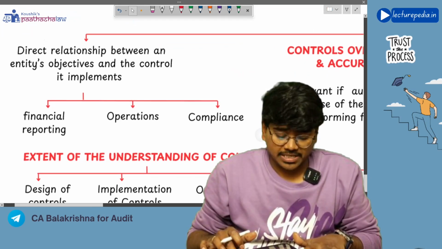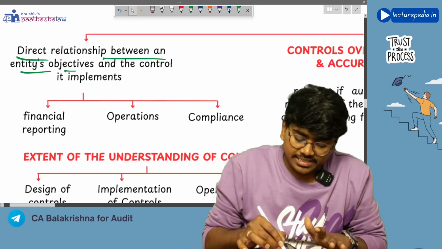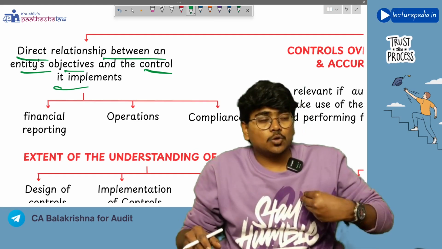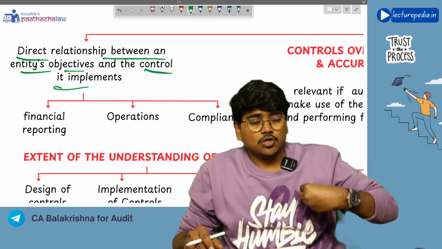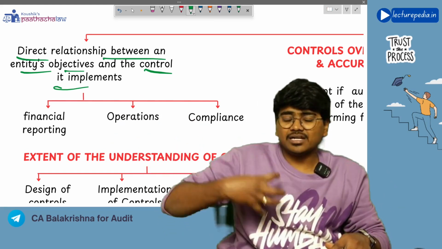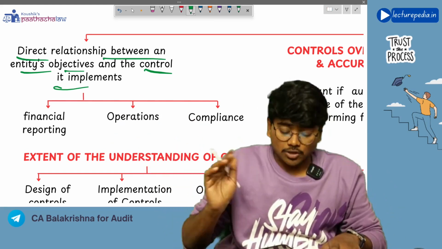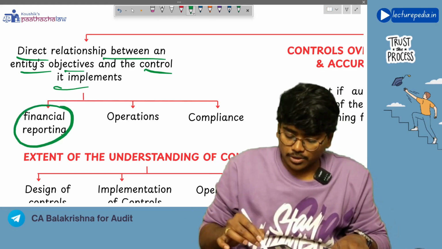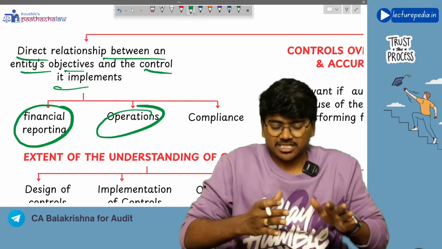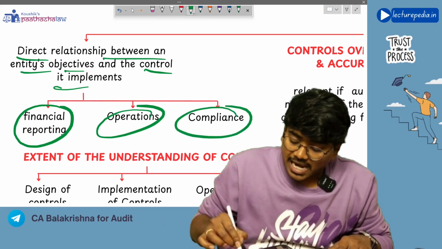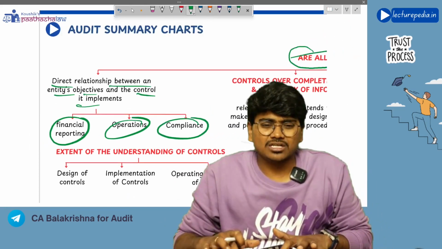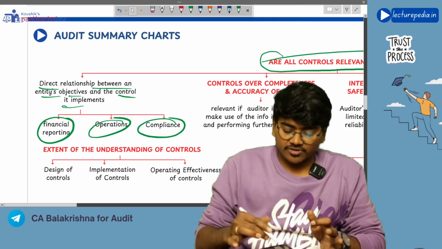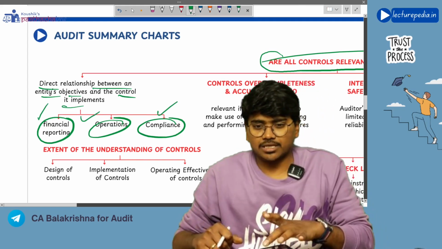First of all, there is a direct relationship between an entity's objectives and the controls it implements. Objectives means goals. So there is a direct relationship between the goals of the entity and the internal controls that the entity will implement. The internal controls will be with respect to financial reporting, operations (meaning day-to-day business operations), and compliance with laws and regulations and various other aspects. So internal controls in an organization can be with respect to these three aspects.